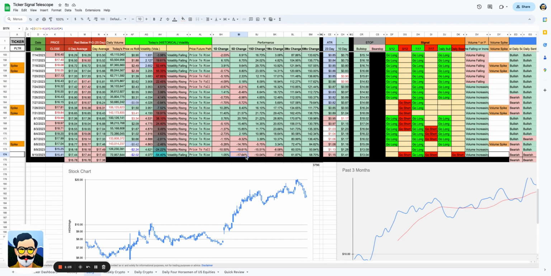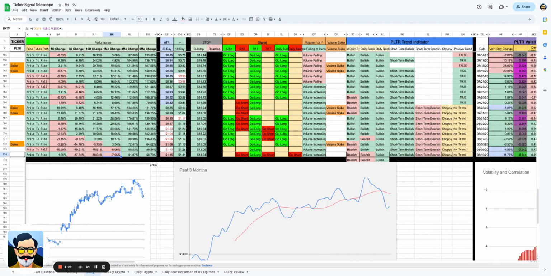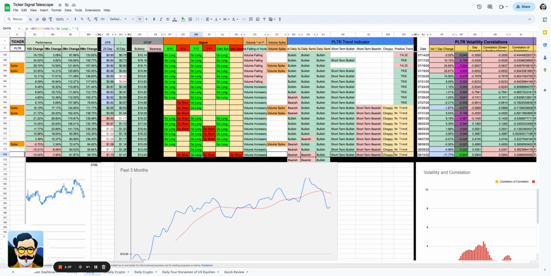We are down, though, on the 5-day, 17%. On the 15-day, down 10%. On the 1 month, down 8%. Now, if we look at the trading signals, we are go short in the short term, intermediate term, and longer term. We have 1 go long in the short term or in the intermediate term. I'd probably say that's just a little slight confusion.